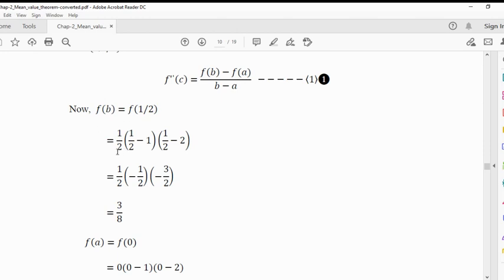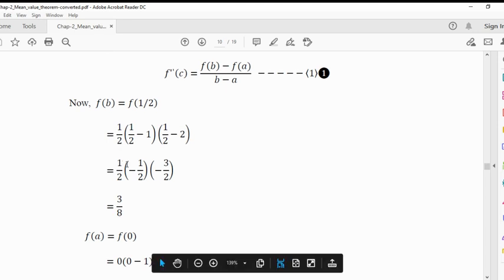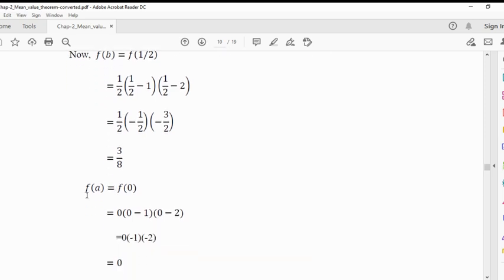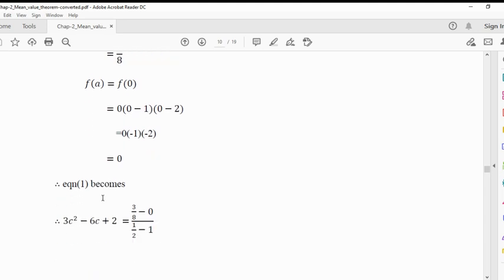So f of 1 half is nothing but x into x minus 1 into x minus 2. Replace x by 1 half: 1 half into 1 half minus 1 into 1 half minus 2. So 1 half minus 1 is minus 1 half, and 1 half minus 2 is minus 3 by 2. So in the denominator 2 into 2 into 2, 8, and in the numerator 1 into 3, that is 3. Minus into minus is plus. So 3 by 8 is f of b. Similarly, find out f of a, which is 0, since 0 into 0 minus 1 into 0 minus 2 is 0.